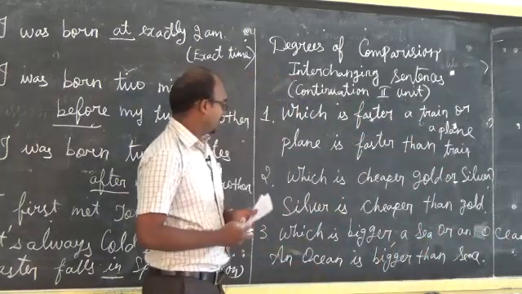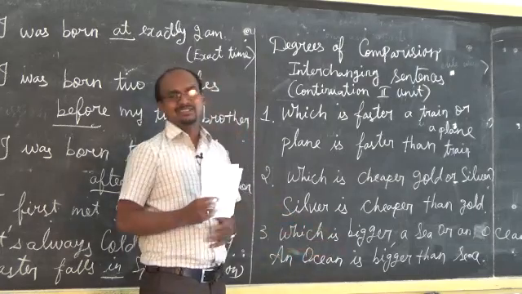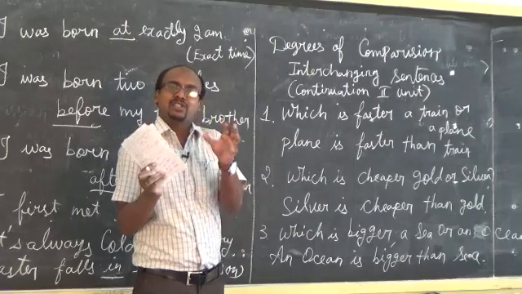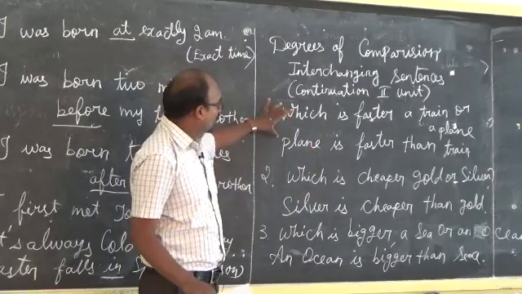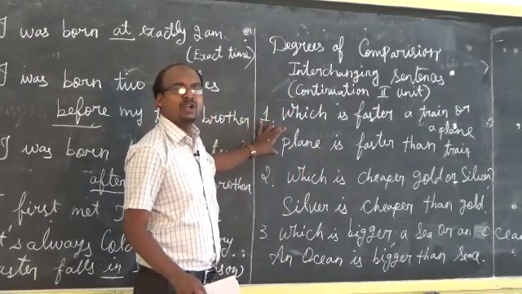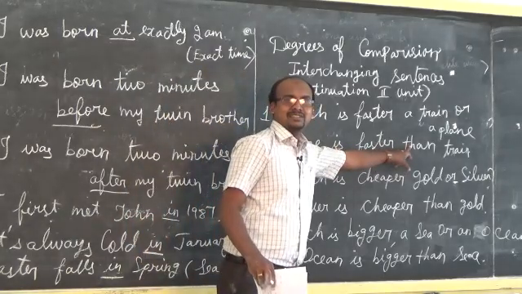Understood, my dear children? If they give two things and ask you to compare them, you have to write the comparative form. In the comparative form, what do we have to do? Er plus than.